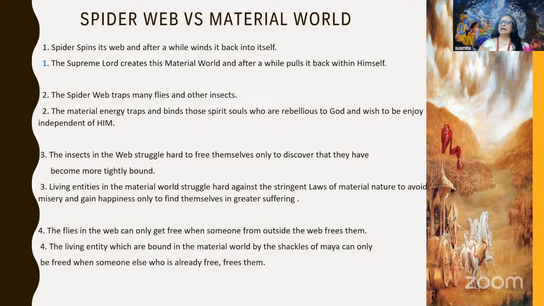Now, the spider web, what does it do? It traps flies and other insects. Similarly, what does the material world do? It attracts the souls towards itself. And who gets attracted there? The people who want to run away from God get attracted to the material world. Why do we get attracted to the material world? Because we want to enjoy away from God. Because we want to enjoy away from God, we actually get trapped in this material world, right?